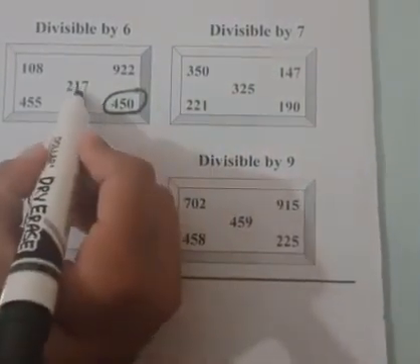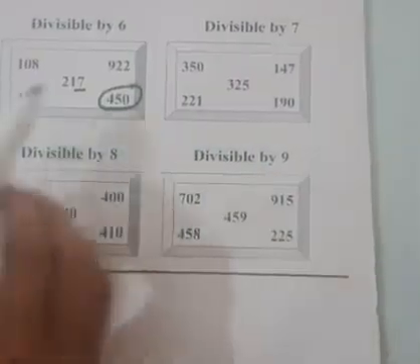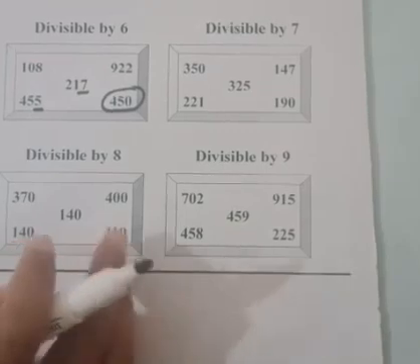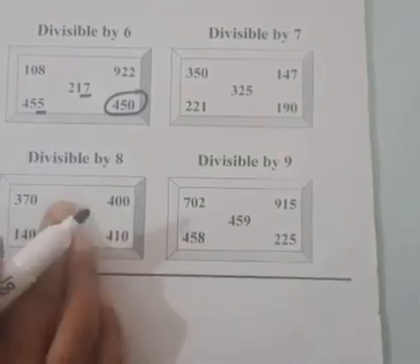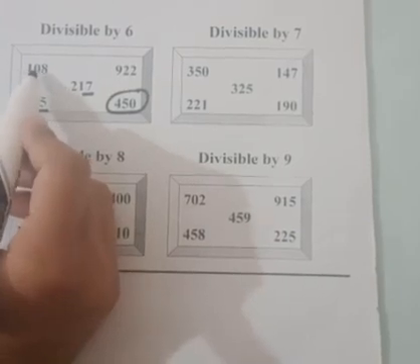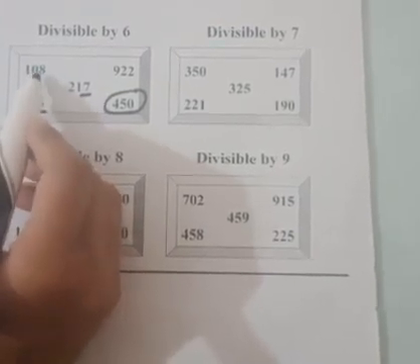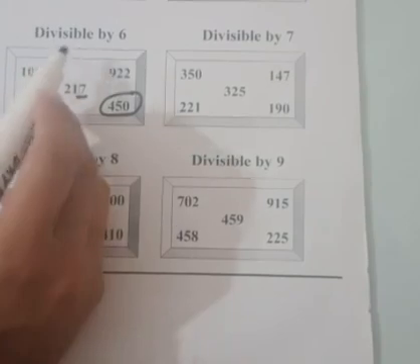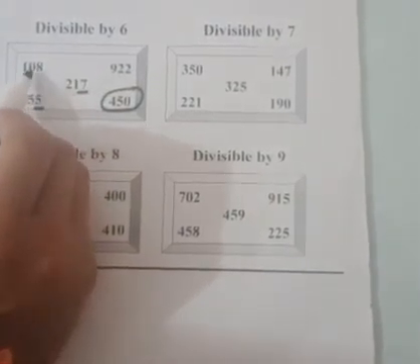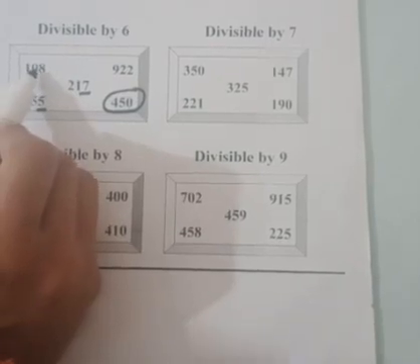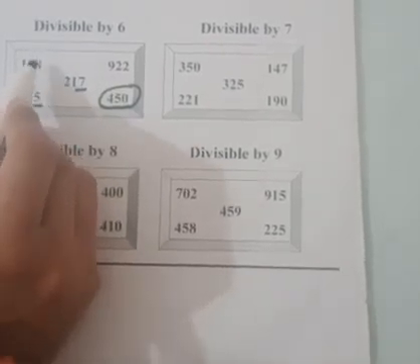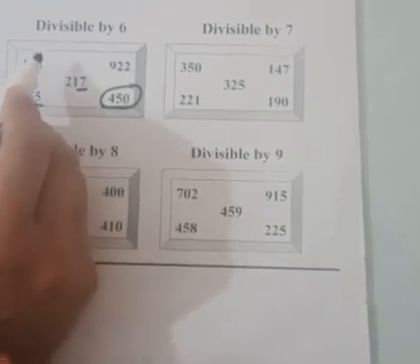Next, this number is not even, so it is not divisible by 6. The number 455 is also not even, so it is not divisible by 6. This is an even number, 108, so it is divisible by 2, but we have to check is it divisible by 3. We'll add up 1 plus 0, 1, and 1 plus 8, 9. 9 is a multiple of 3, so it is divisible by 2 and 3.